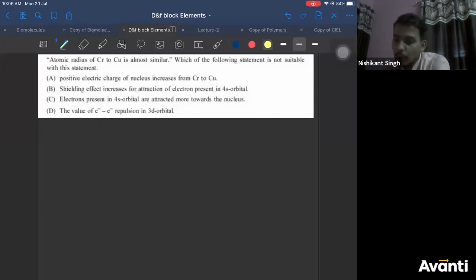So atomic radius of chromium to copper is almost similar, right? Which of the following statements is suitable for this? That means the difference is very less. If one is 141, the other will be 144. So between chromium and copper, the size decreases very less. So what is the reason for that?